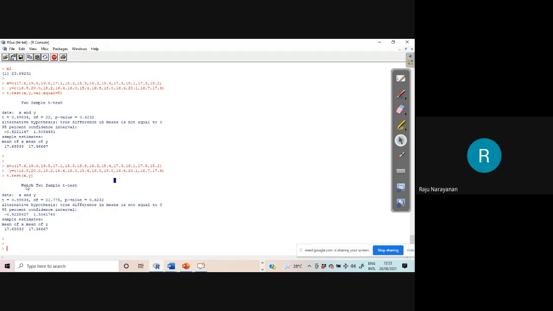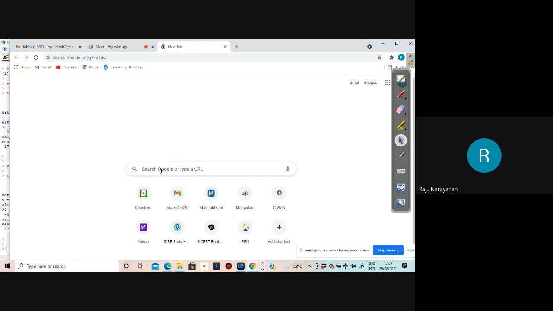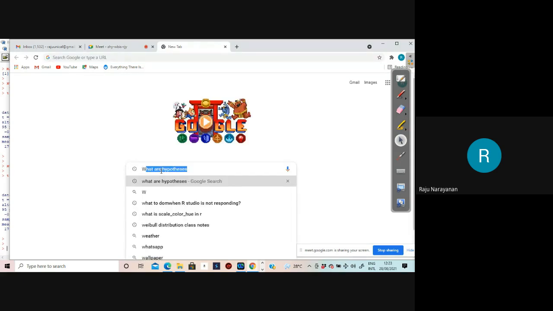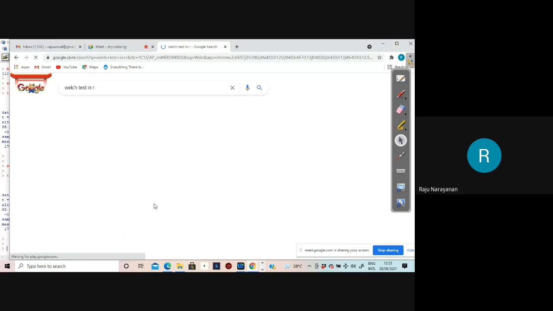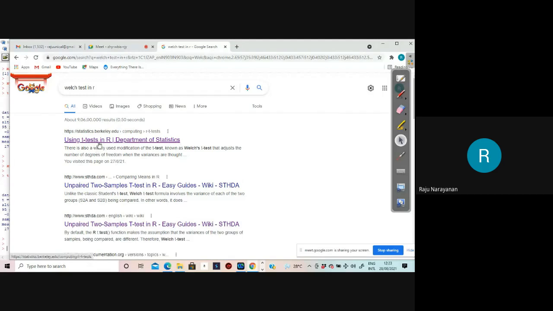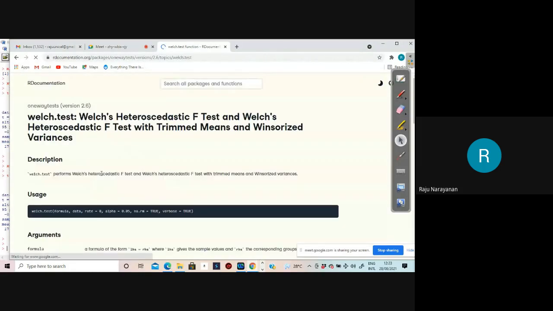In that case, you have to go for two sample Welch test. Okay, you can go to some article and see. Welch test in R. Using t-test in R, unpaired two sample test, unpaired Welch test function, R documentation.